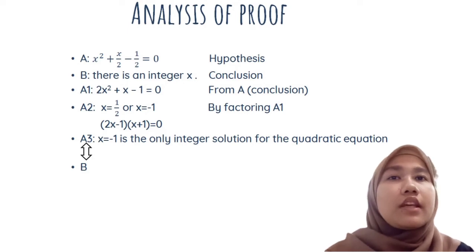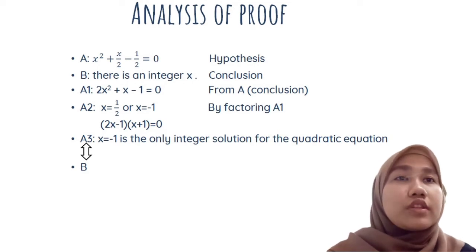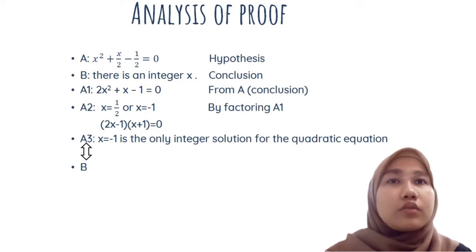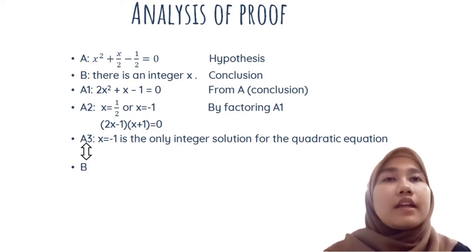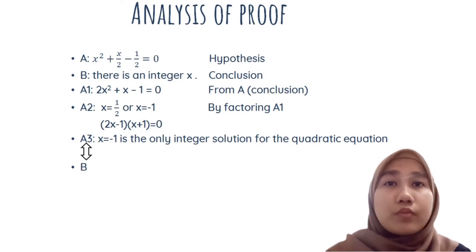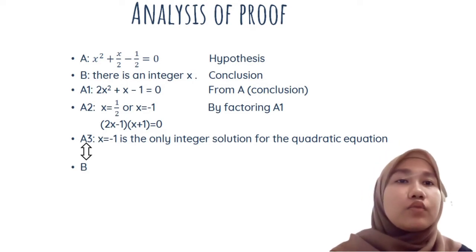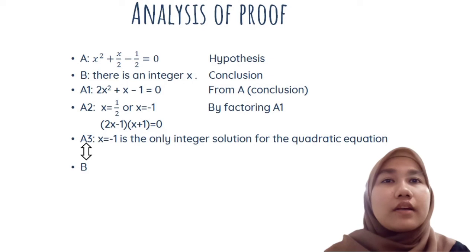So A3 is x equals negative 1 is the only integer solution for the quadratic equation. That is negative 1 because 1 over 2 is not an integer, so we can take the negative 1. So we have found the proof because A3 is equal to B, there is an integer x, so we can find the integer. So A3 is the end of the proof.